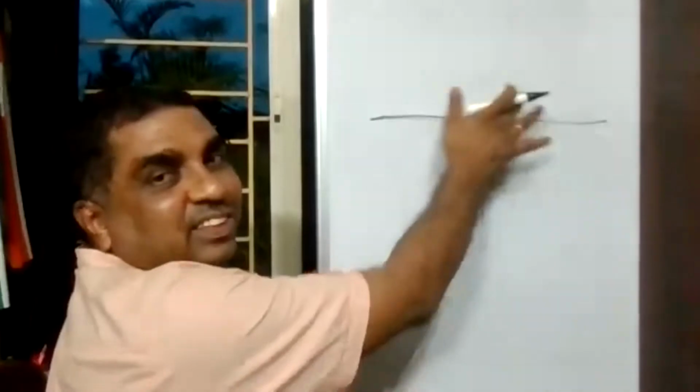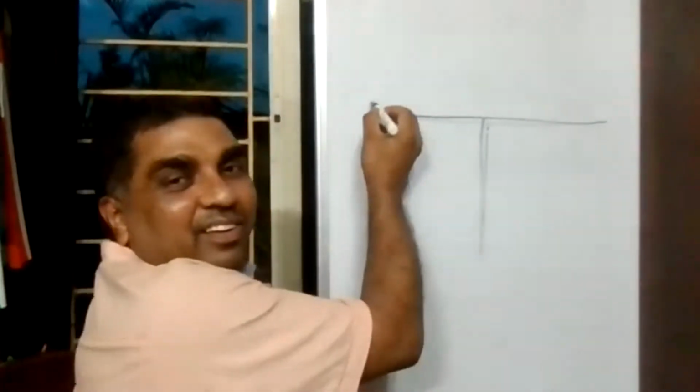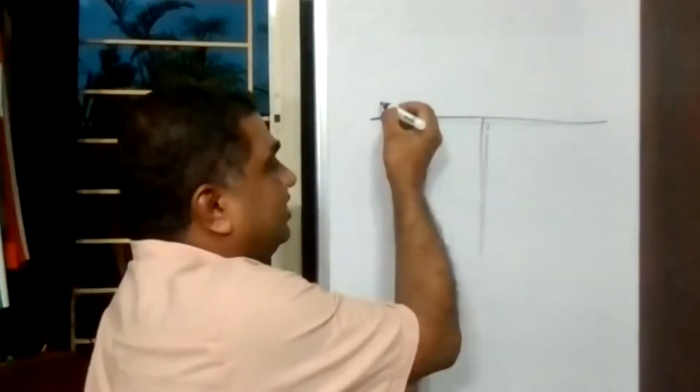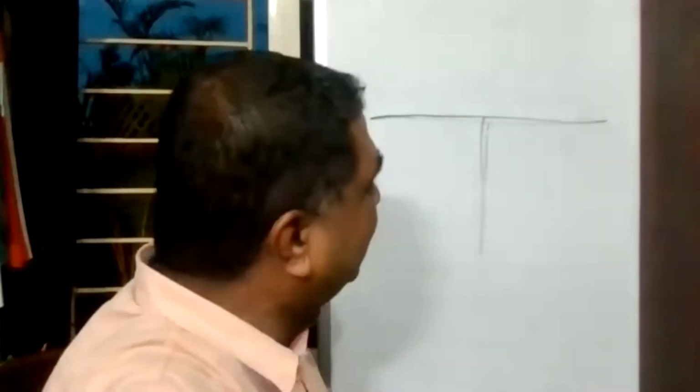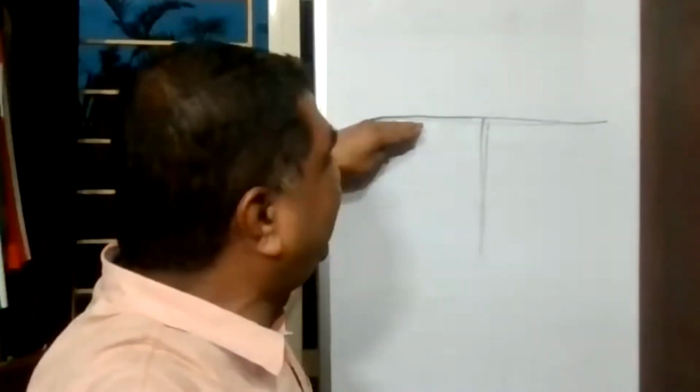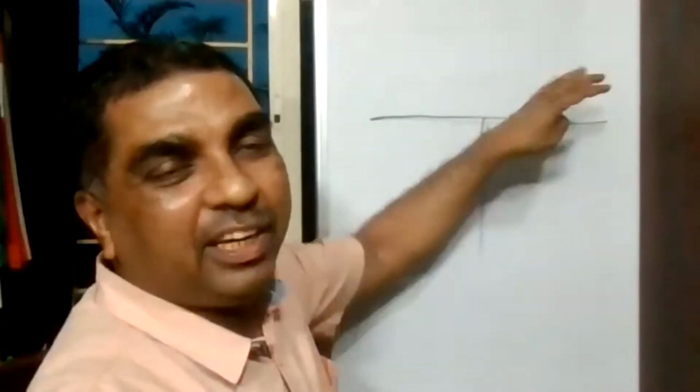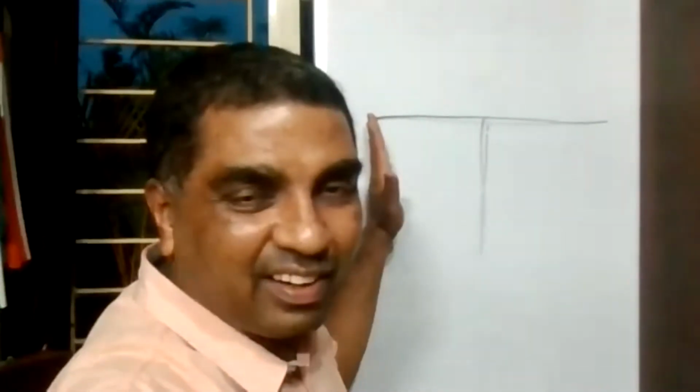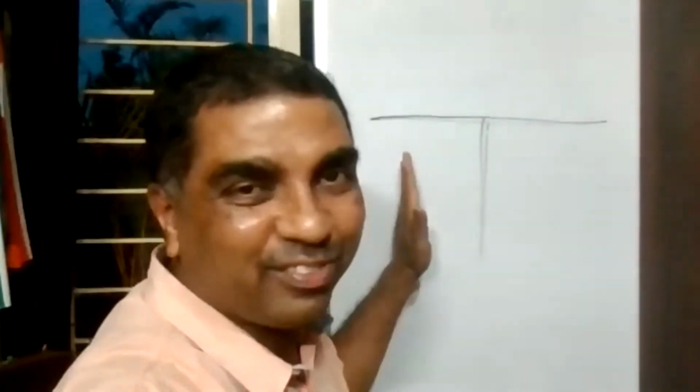Tell me, this side what will be there and this side what will be there. Who can tell me what is to be here? Assets. This side is assets. Many of you might be familiar with this T form of balance sheet. Assets will be on the left hand side or right hand side? The left hand side. Left hand side assets will be there. Have you seen any balance sheet like this when you do accounting?